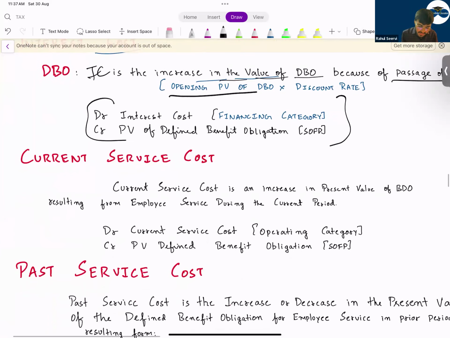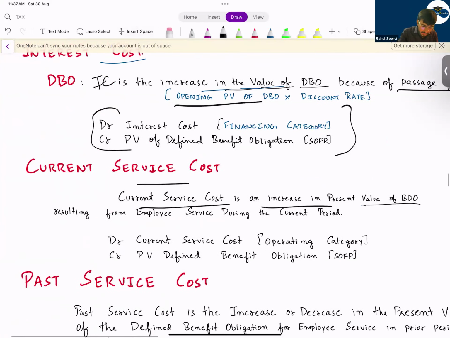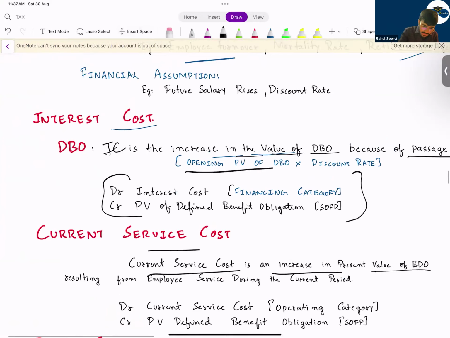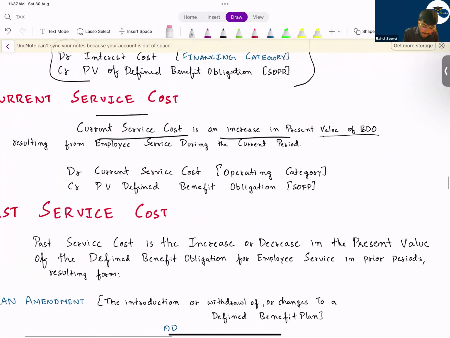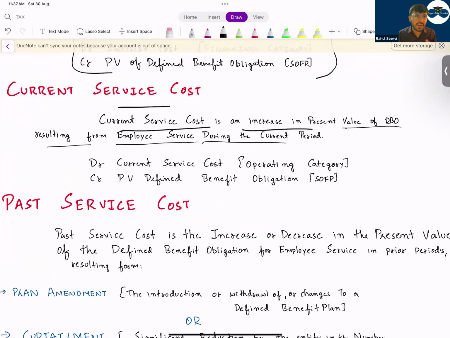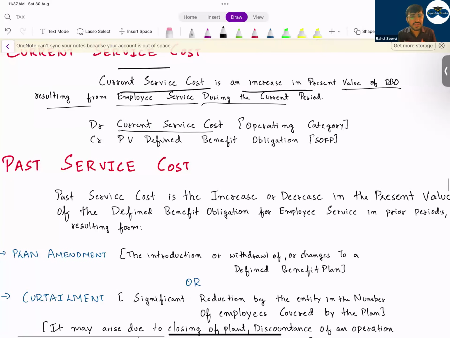Then current service cost. Current service cost is the increase in the present value of the defined benefit obligation resulting from the employee service during the current year. Every year we have to record expense, so it becomes an obligation for the company. So this current service cost will be recorded as an expense in the P&L in the operating category, and it will increase the value of the defined benefit obligation.